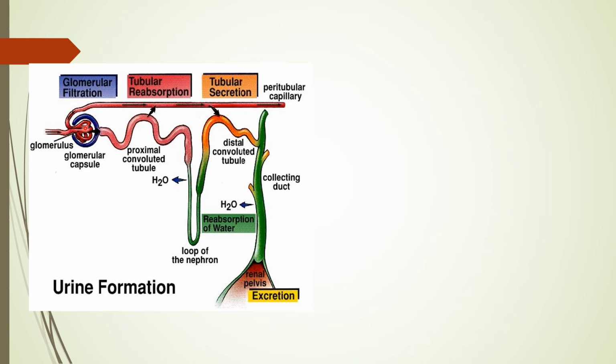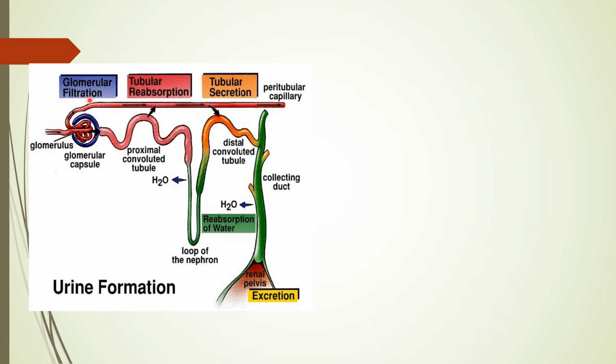That process, the separation of the nitrogenous waste from the blood, is known as filtration. So that is the first step in urine formation. Okay, is it clear to everyone what I am saying? I am saying the first step for the formation of urine is filtration.